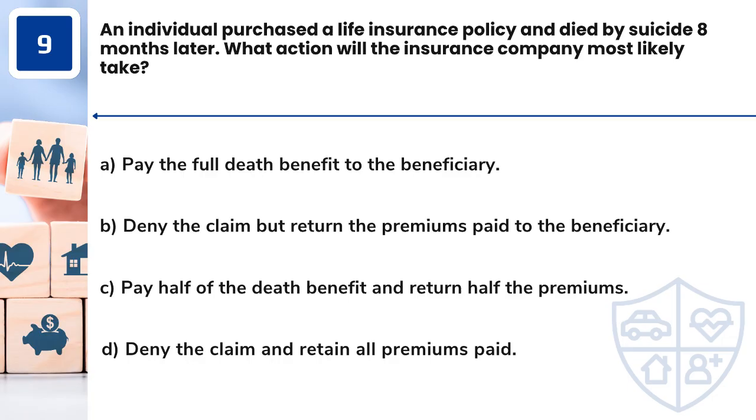Question 9. An individual purchased a life insurance policy and died by suicide 8 months later. What action will the insurance company most likely take? A. Pay the full death benefit to the beneficiary. B. Deny the claim but return the premiums paid to the beneficiary. C. Pay half of the death benefit and return half the premiums. D. Deny the claim and retain all premiums paid.